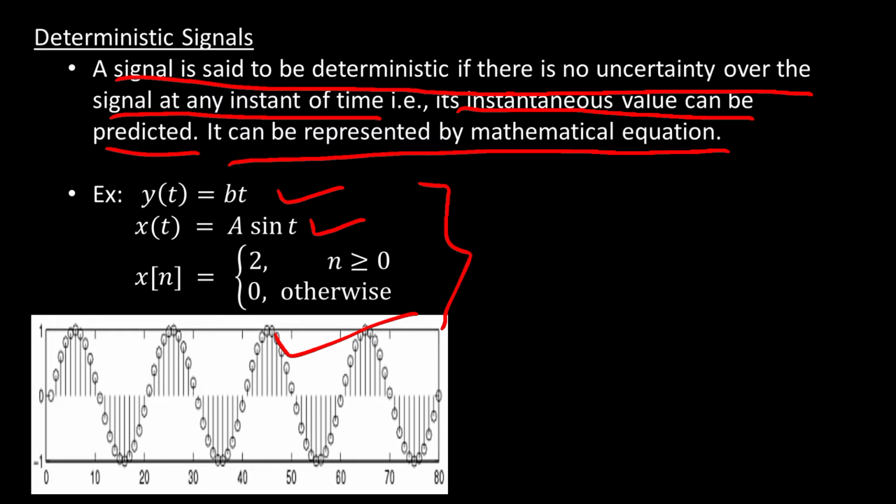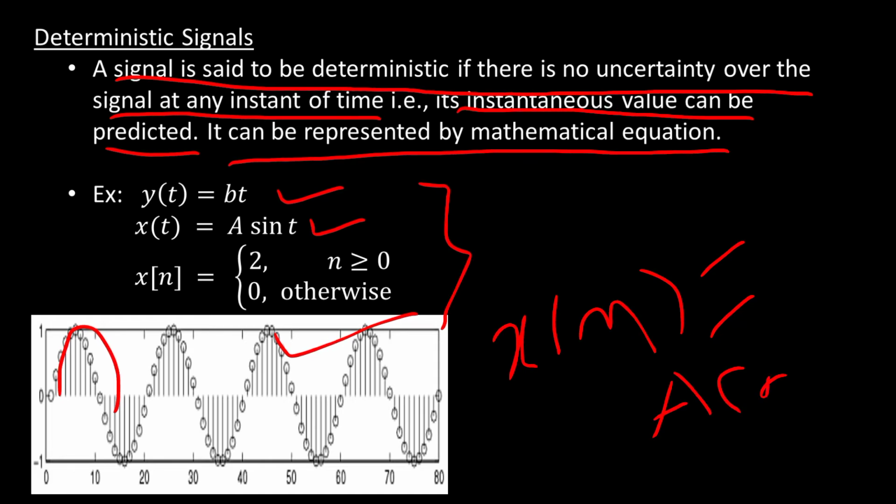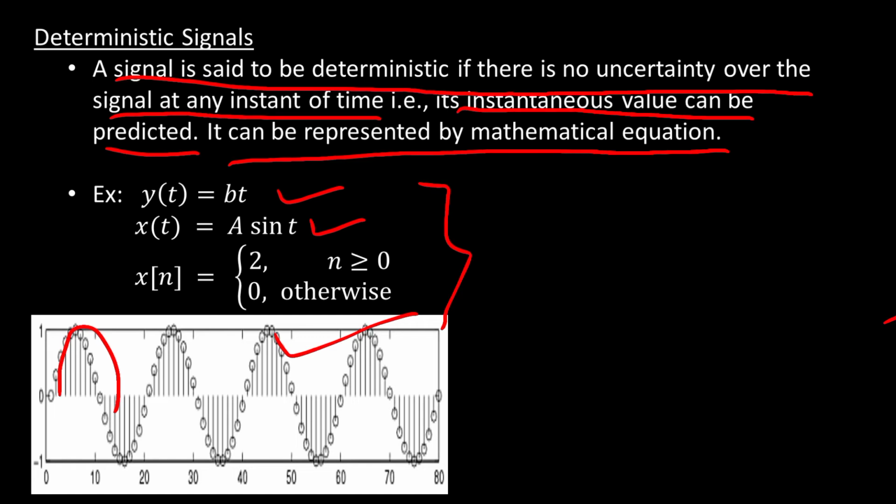Now let's see examples of deterministic signals. Here observe, it is a sinusoidal signal with discrete time. Here time is discrete, and we can determine this. We can write a mathematical equation for a sinusoidal signal, for example x of n equal to a cos omega n t. It is the mathematical representation for this signal. So we can write the mathematical equation for this signal, so it is called a deterministic signal.